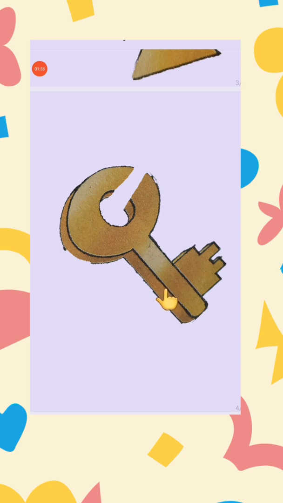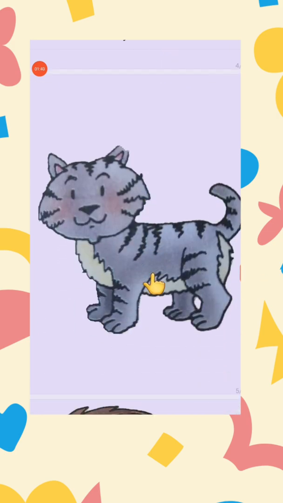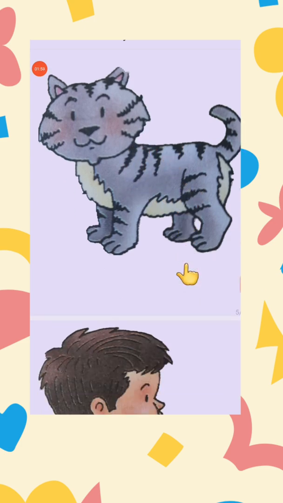बोलते हैं ना lock and key. And this is a key. Key. Kitten. Kitten is the baby of cat. The baby of cat is called kitten. Yes, the baby of cat is called kitten. Kitten. Very good.